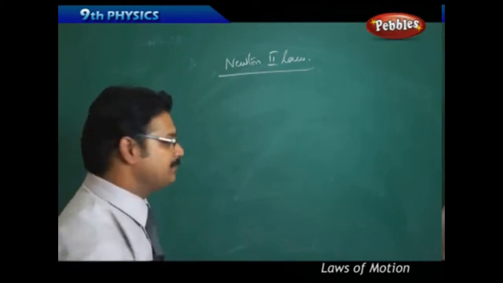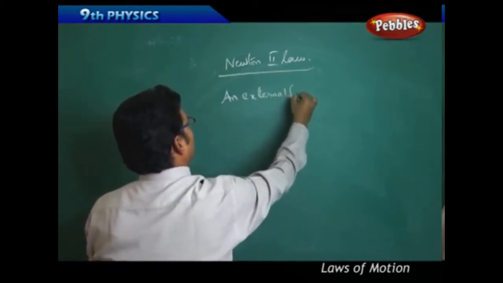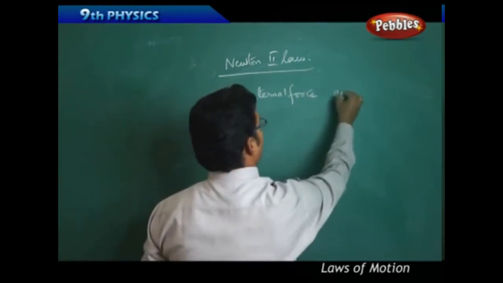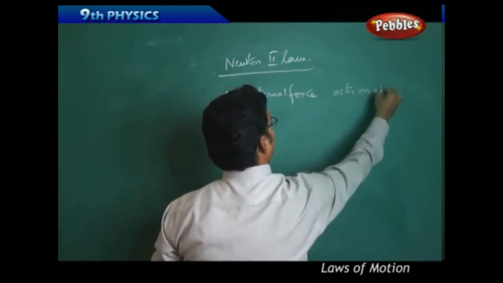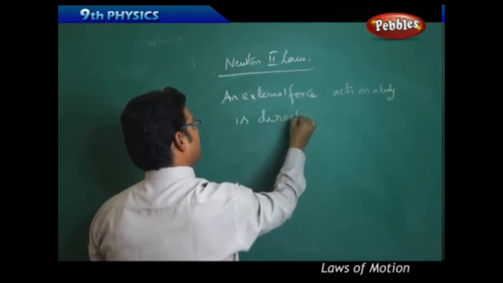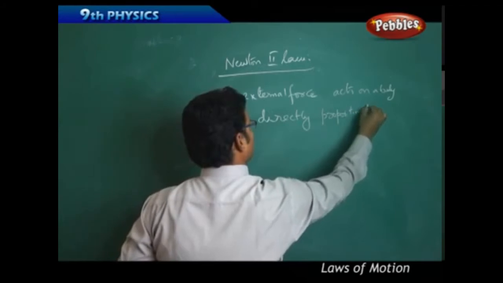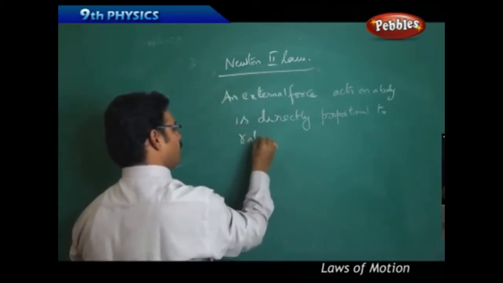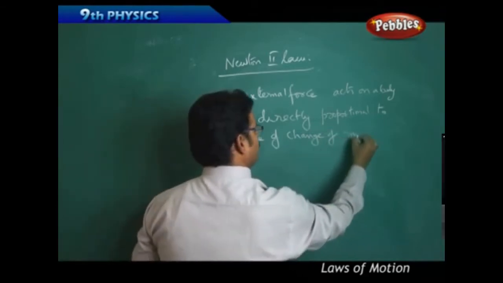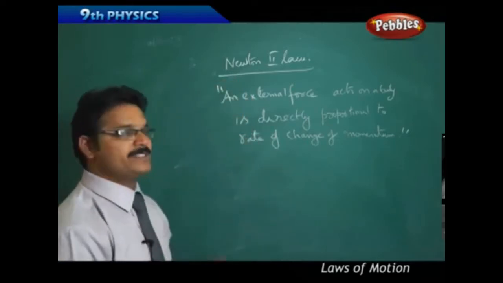He states that an external force, means unbalanced force, an external force acting on a body is directly proportional to the rate of change of momentum. This is the statement of Newton's second law.